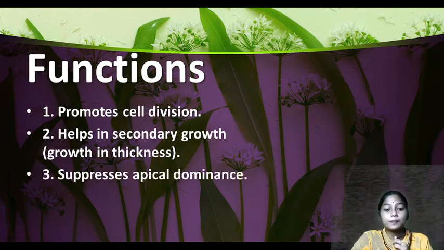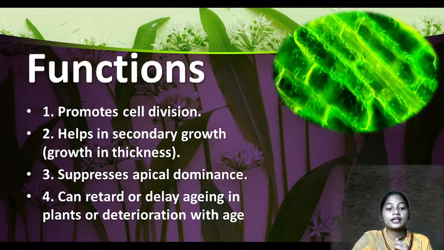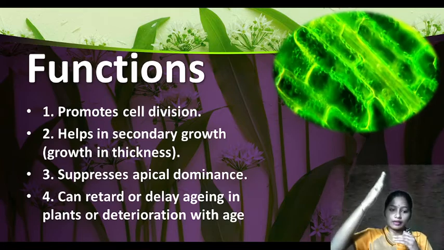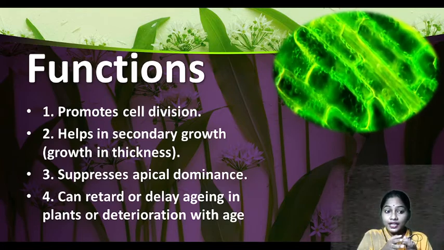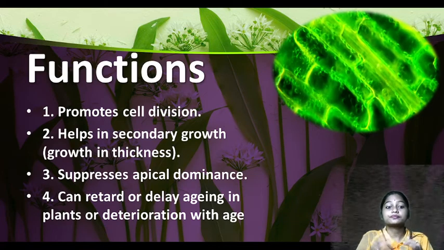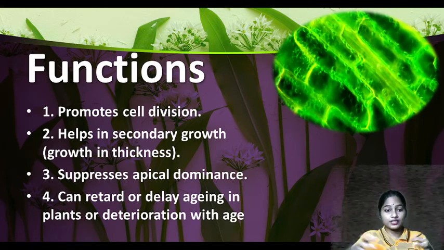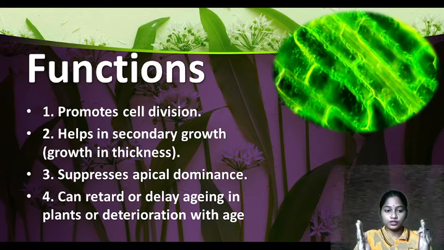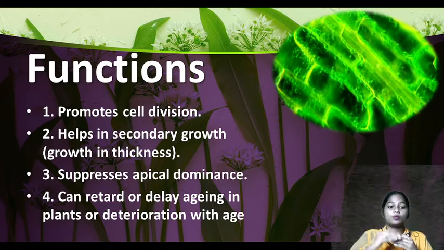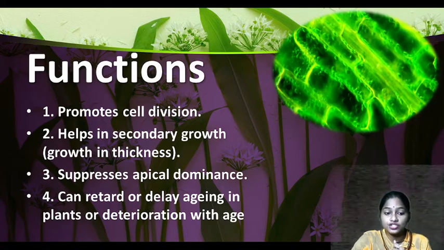It suppresses apical dominance, and apical means growth in length. It promotes growth in thickness rather than apical dominance, and can retard or delay aging in plants.